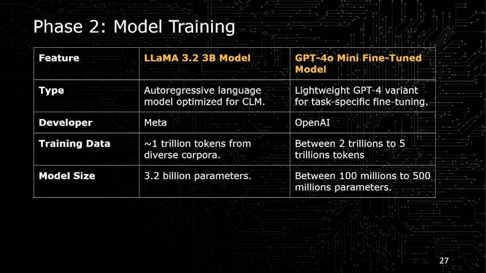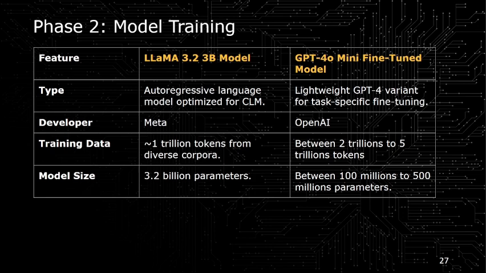We use two models to fine tune on our dataset. The first model is the Llama 3.2 3 billion model, and the other model is the GPT-4o mini fine tune model. The Llama 3.2 3 billion model is an autoregressive model, which is optimized for causal language modeling, and the GPT-4o mini model is a lightweight version of the GPT-4o model, which is used for specific task fine tuning.